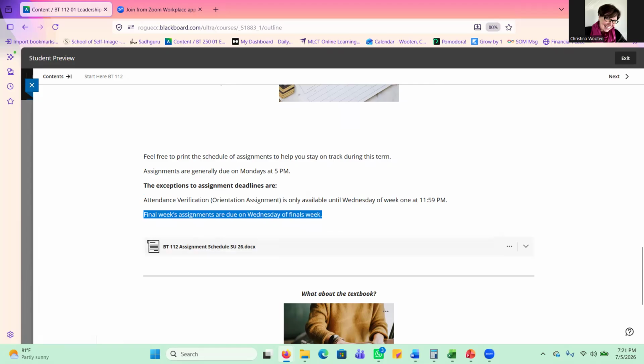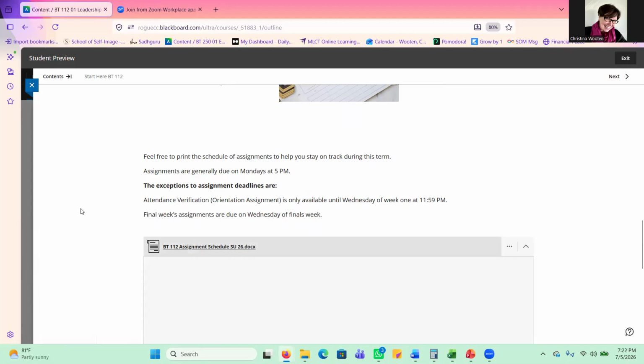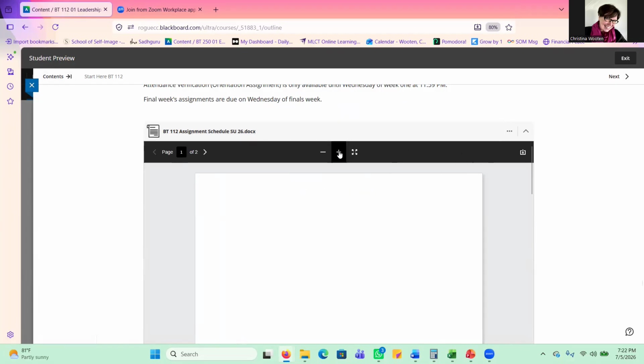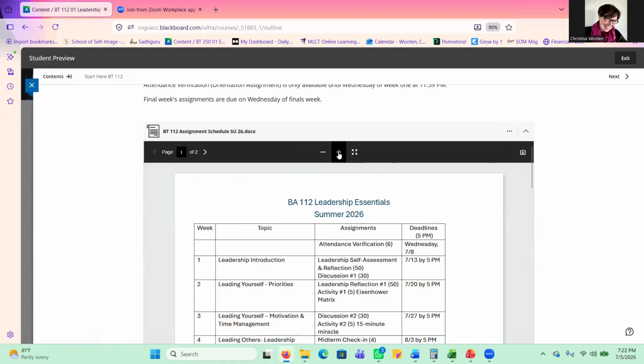This next attachment here, let me just get this opened up so I can show you. This is our assignment schedule. And for my classes, oh, it's going to go on screen. Perfect. You can download this or you can look at it on the screen. I recommend generally to my students that you print a copy of this because this is going to show you what you need to do and when it is due by for this class.